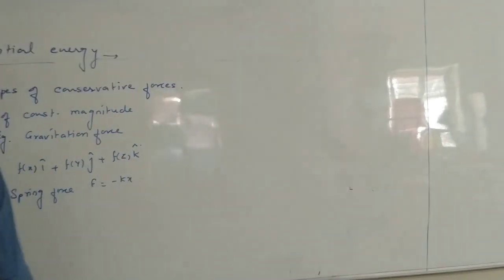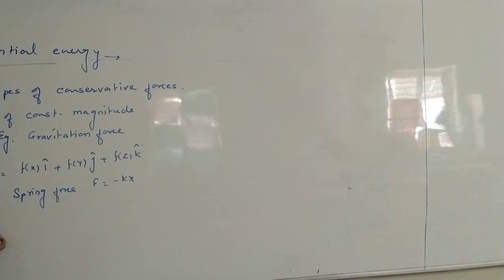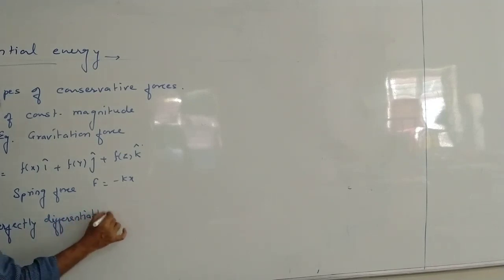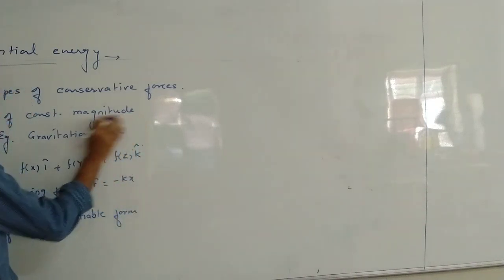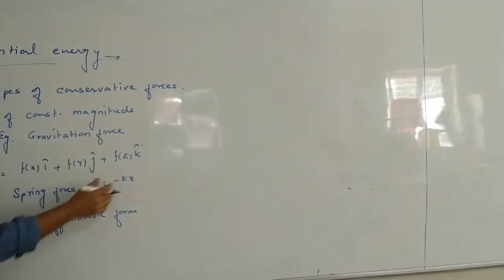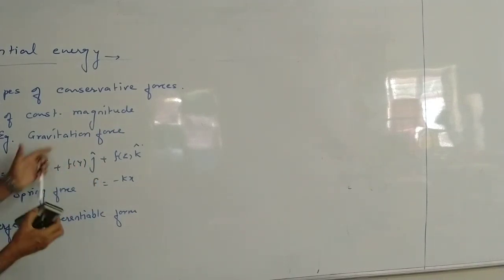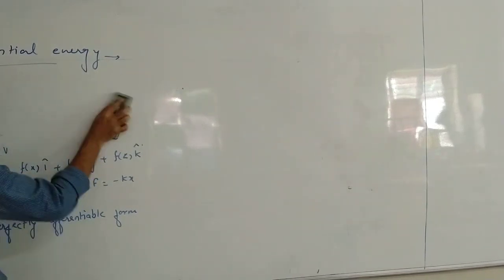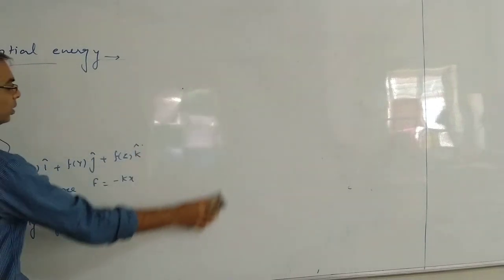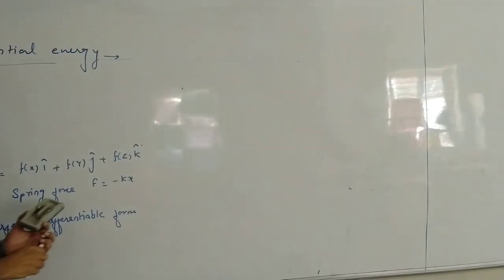Third type is perfectly differentiable form. Perfectly differentiable. This is what we have to discuss a little bit. But first two you already know, like gravitation force or spring force, how to find work done. Still, I'll discuss first spring force also. But gravitation force I am not discussing because it's a constant force. So force into displacement we can directly do to calculate the work done. Let's talk about spring force.